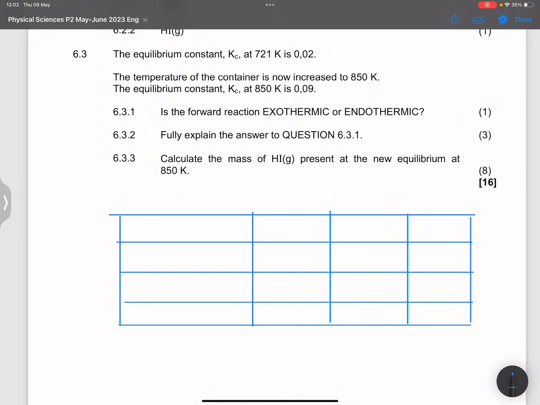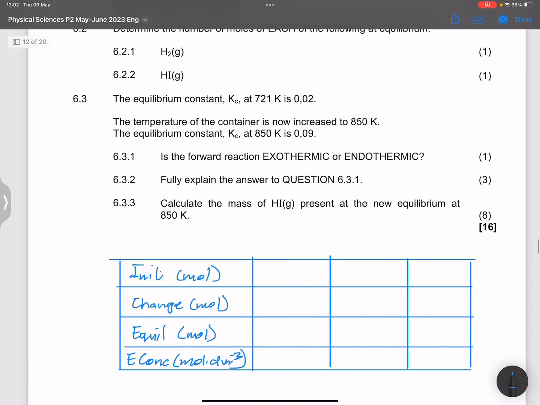So we're going to have initial, this is in moles. This is going to be change, that's in moles. That's going to be equilibrium. Please note you're not wasting time when you're filling this part in. So this will be equilibrium concentration, and that's in moles per cubic decimeters. Right, so what do we have in our reaction? We've got 2HI, and we've got hydrogen and we've got I2.